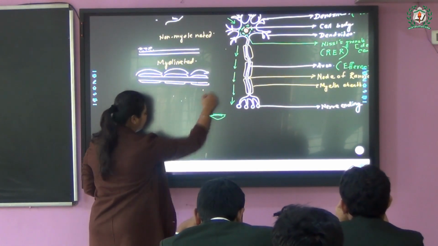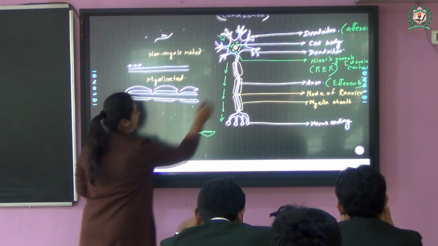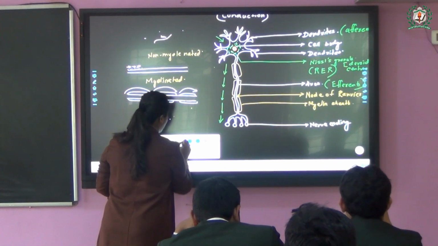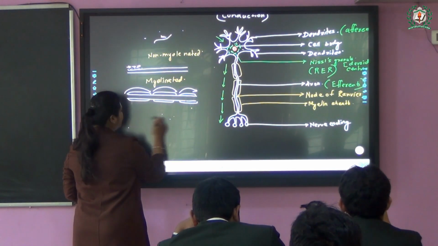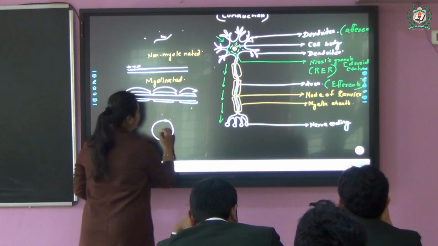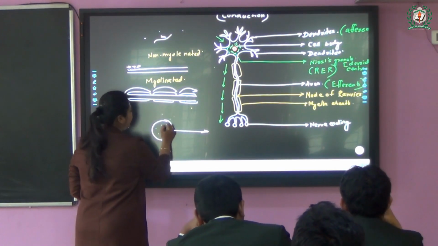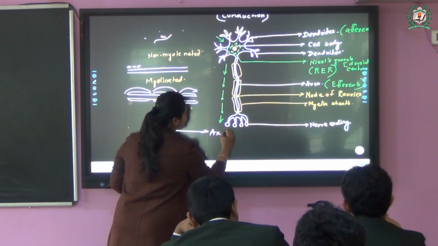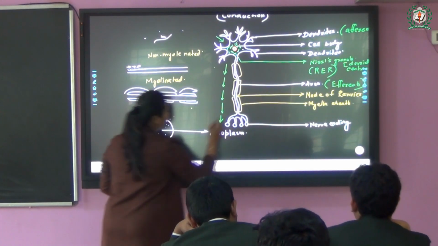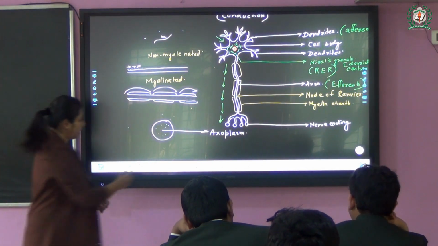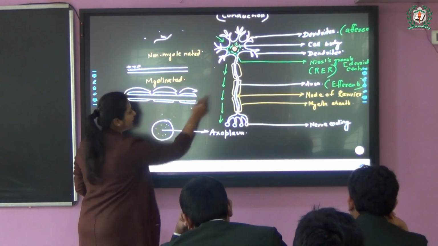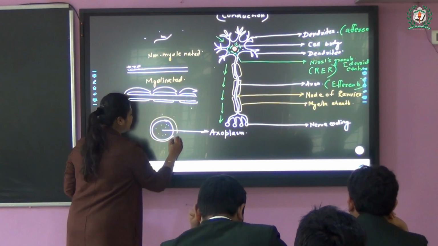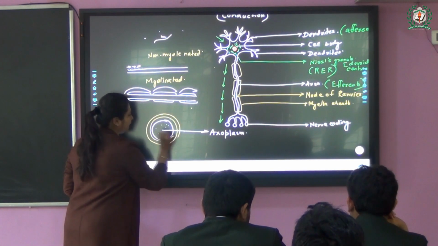Again, I am modifying this part once again. I'll show a cross section to make you understand how these myelin sheaths are actually located. So, this is my axon and the fluid. The fluid is axoplasm. It is covered with a membrane known as axolemma, you know. Now, around this, if the myelin sheath is present, the myelin sheath is somewhat like this.